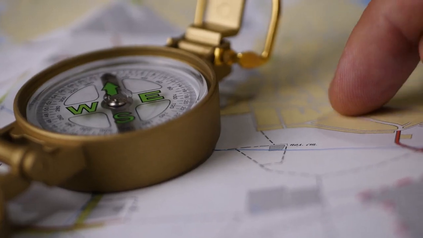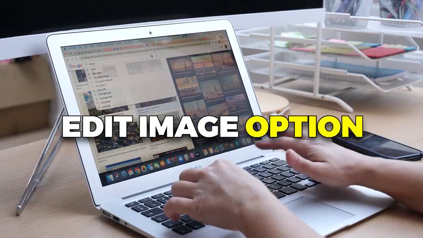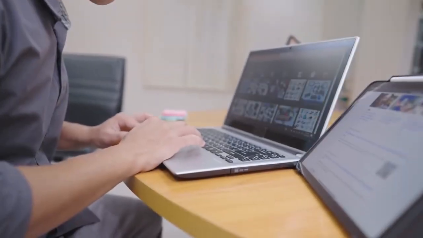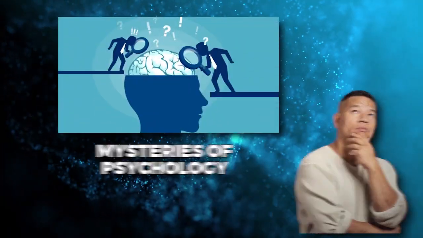I navigate to the Edit Image option, and a whole new world of adjustments awaits there. Brightness, saturation, and even a touch of blur. I manipulate them all to craft an even more captivating backdrop. Now, our video needs a protagonist, a renowned figure to unravel the mysteries of psychology. And who better to take the stage than the iconic philosopher himself?